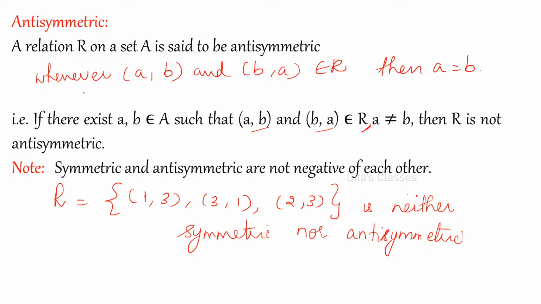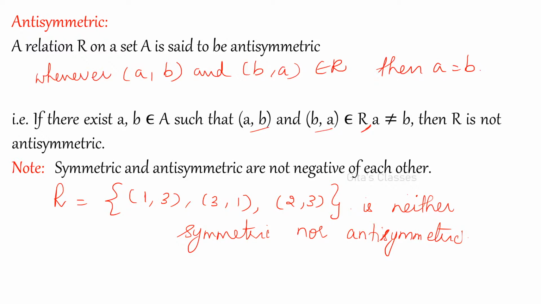So wherever there exist A comma B belonging to A such that A comma B and B comma A belong to R, with A not equal to B, then R is not anti-symmetric. And again, as we have seen in reflexive and irreflexive, symmetric and anti-symmetric are not negatives of each other. If it is not symmetric, it need not be anti-symmetric also. So anti-symmetric is different and not symmetric is different.